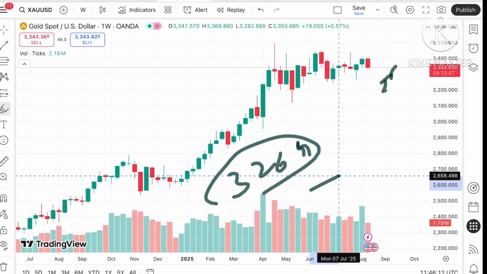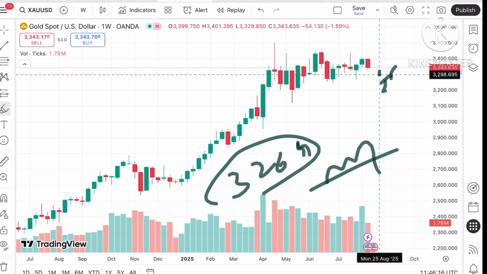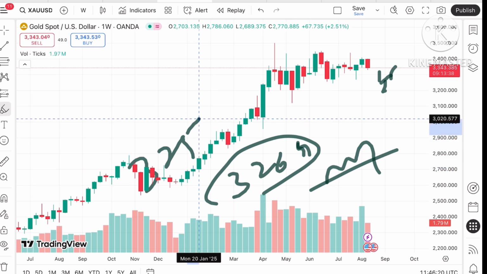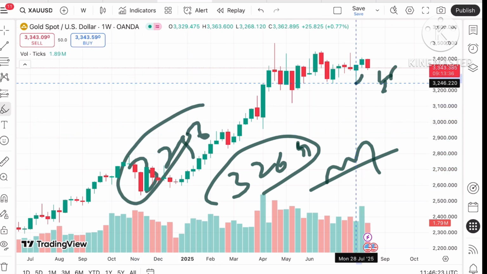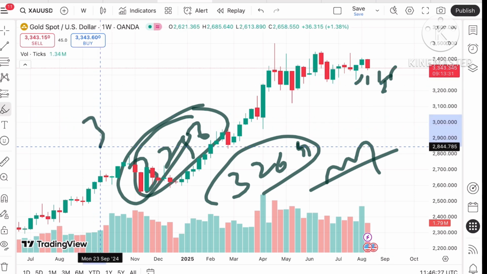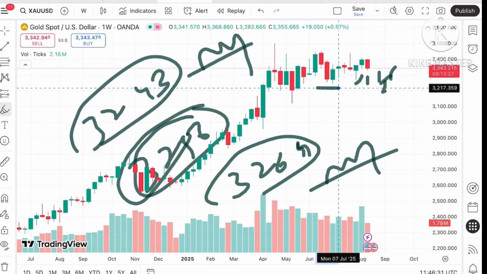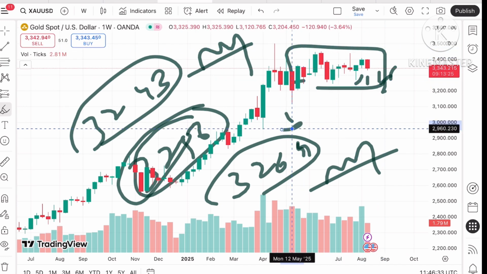3269 is also a weak support, so we can see the price move further down. Then a further downfall can be seen towards a level of 3256, and after 3256 there is a probability that the price can go further low towards 3243, which is already weak, so we can see the price move further low. This is the zone where the price can go further down.